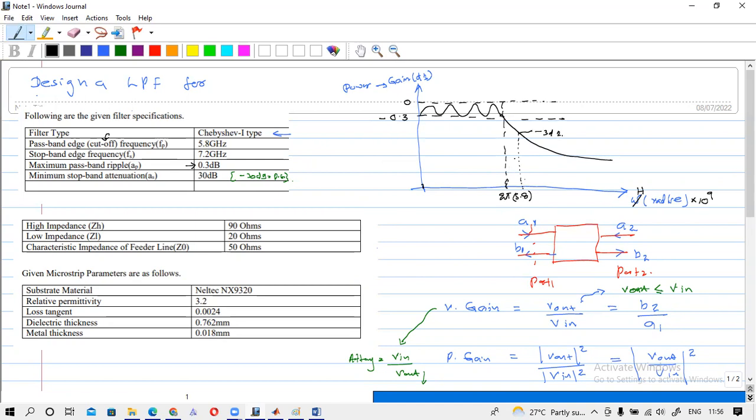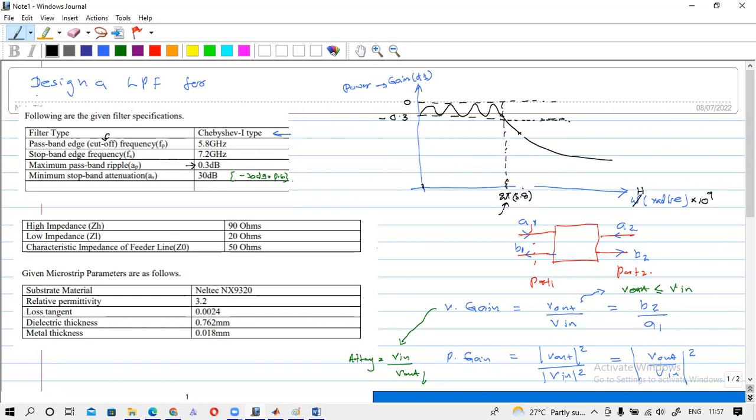But in the case of a Chebyshev filter, the cutoff frequency and pass band edge frequency are the same. In other words, we are not talking about a 3 dB frequency in a Chebyshev type filter, but for the Butterworth filter, that is a significant parameter.